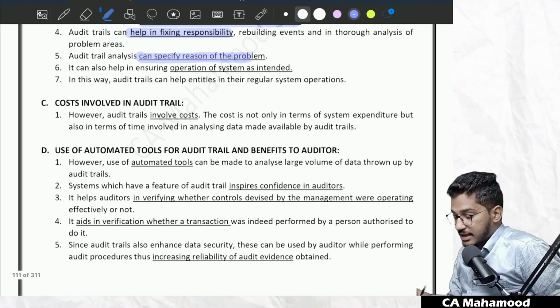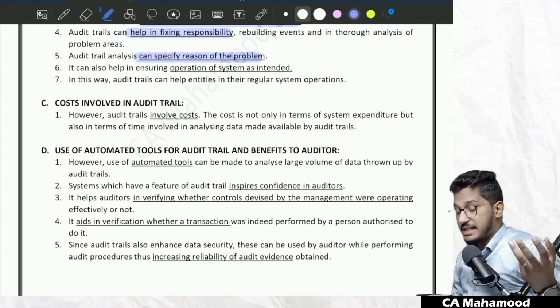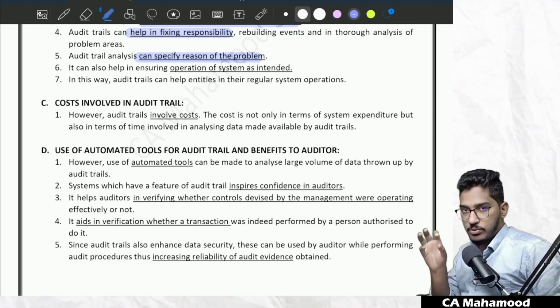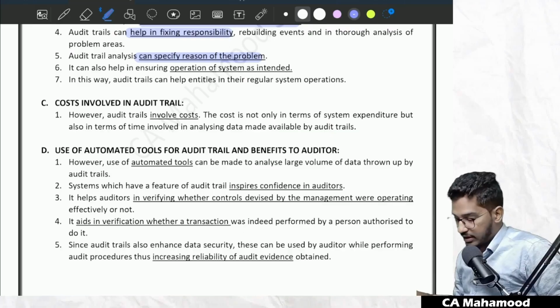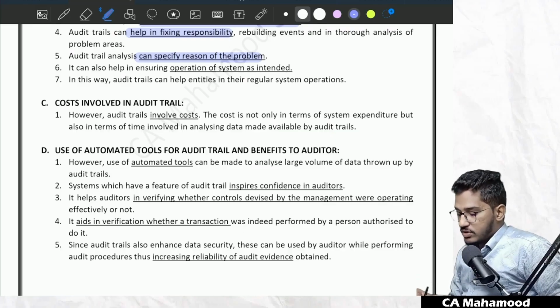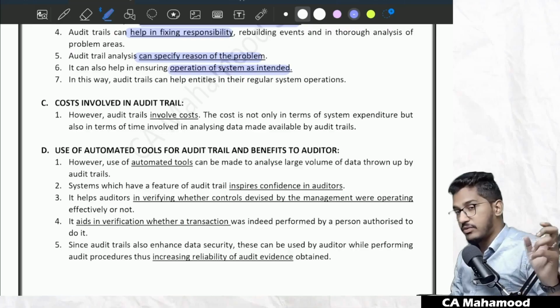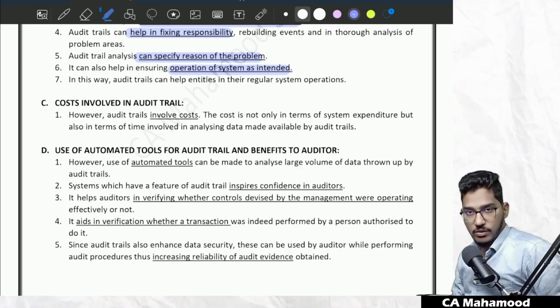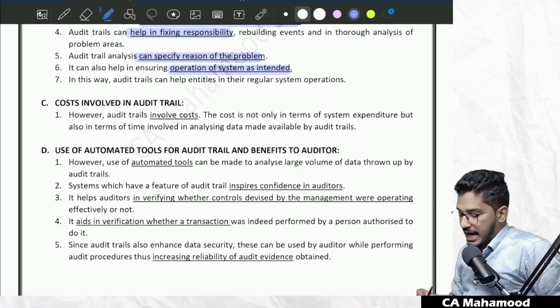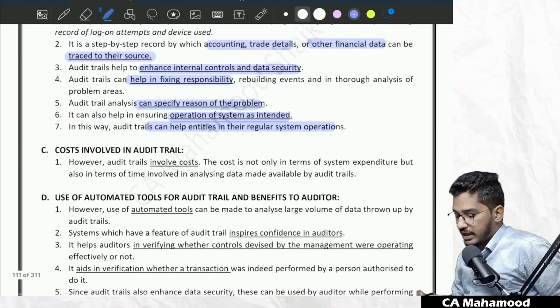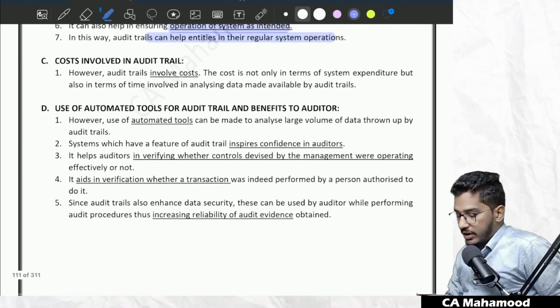And audit trail analysis can also specify the problem, the reason of the problem. What is the root cause for the problem? That also you can find out if you have the audit trail facility. And it is also helpful in ensuring operation of system. Whatever systems the management has planned, whether they are working as expected or not, that also we can find out by audit trail. And it will help the entities in their regular system operations. So these are all the advantages by maintaining an audit trail.